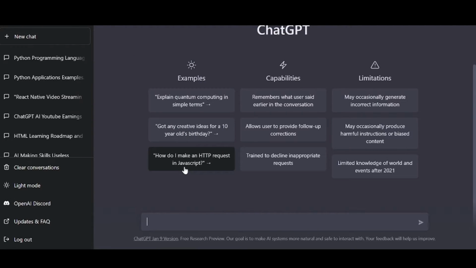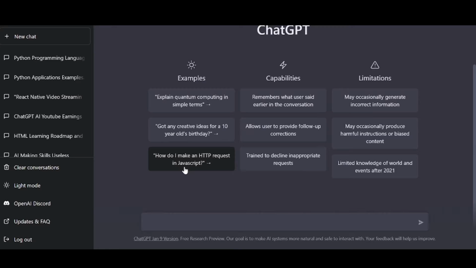Now, let's say you want to learn Python. Even though you don't know anything about Python, that's completely fine. Then the first question you might have is what and where to start. That's where ChatGPT can help you solve all your problems.